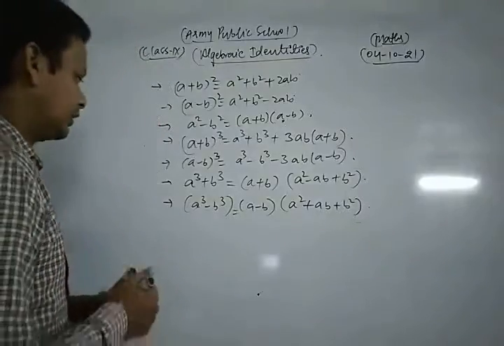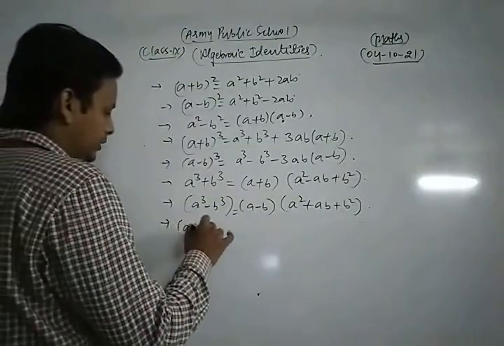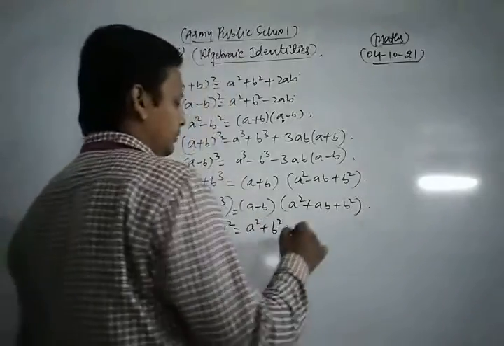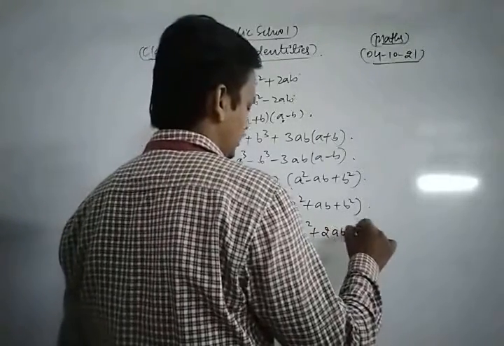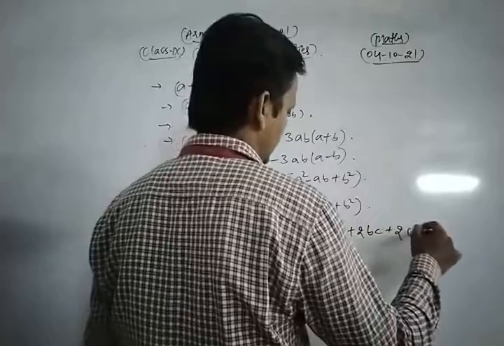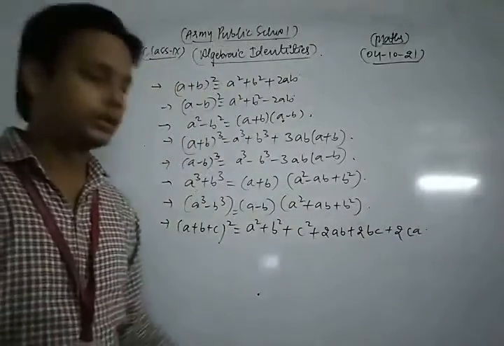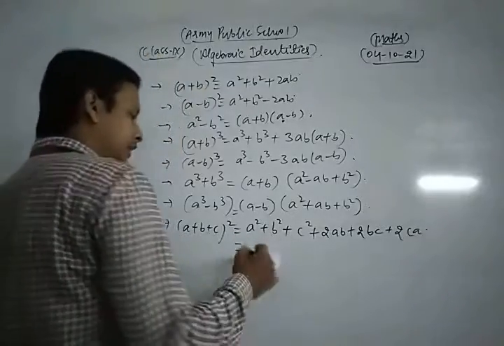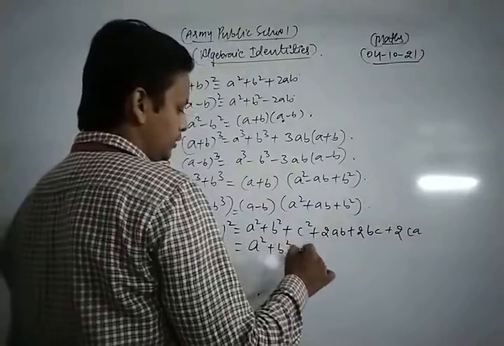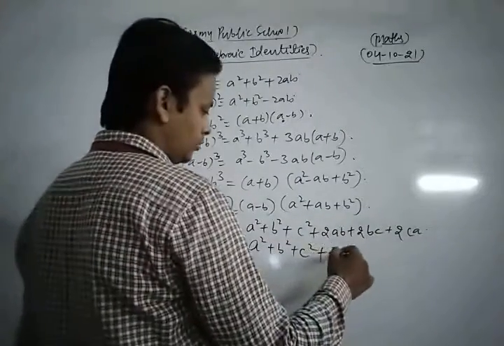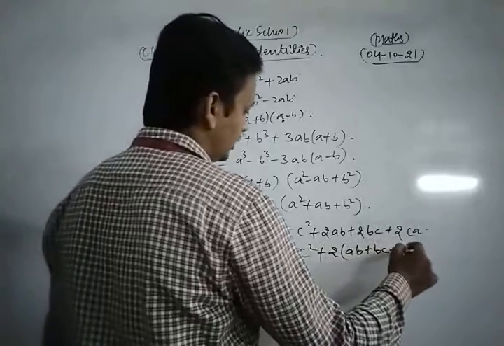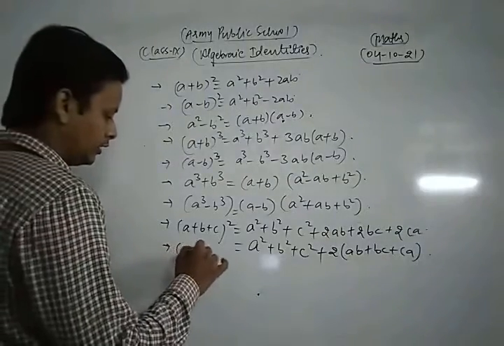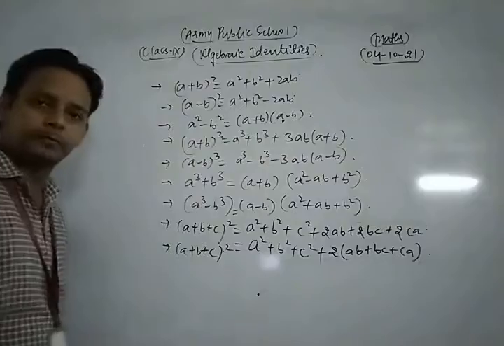And next one, which is also very important, this is (a plus b plus c) whole square is equal to a square plus b square plus c square plus 2ab plus 2bc plus 2ca. This is also a very important algebraic identity, and we can write this identity in this way also. Look, a square plus b square plus c square plus, if we take 2 as common, we get 2 times (ab plus bc plus ca). This is the identity of (a plus b plus c) whole square.